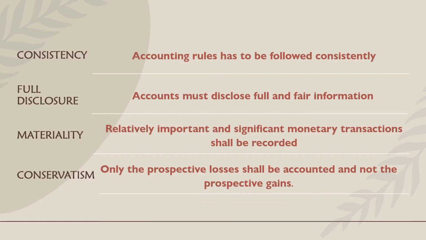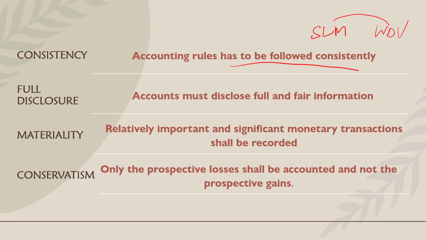Consistency is that accounting rules have to be followed consistently. For example, this year if I'm following the SLM method for depreciation, and from the next financial year I'm following the WDV method, am I being consistent enough? No, I'm following different rules for different accounting periods. Then there is no consistency in my books of accounts, right?